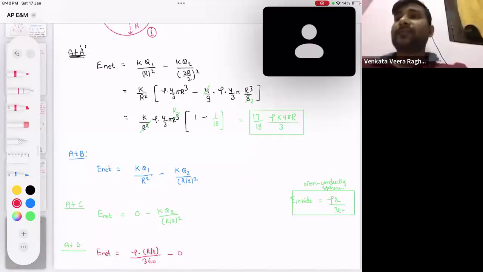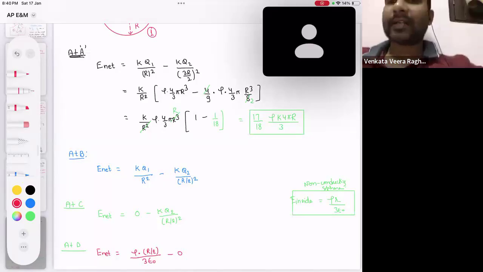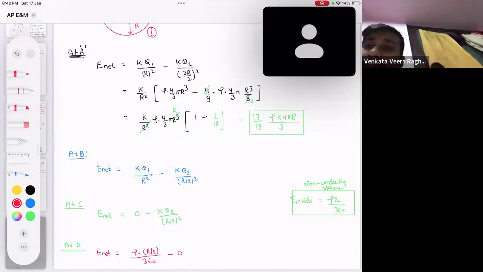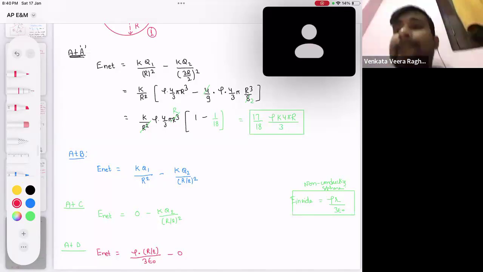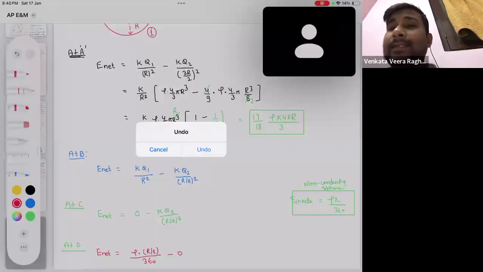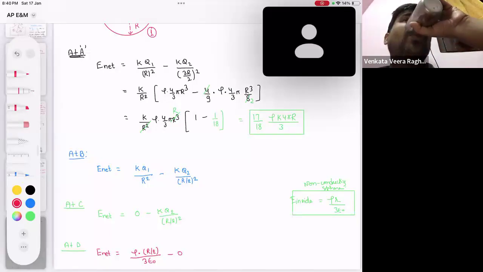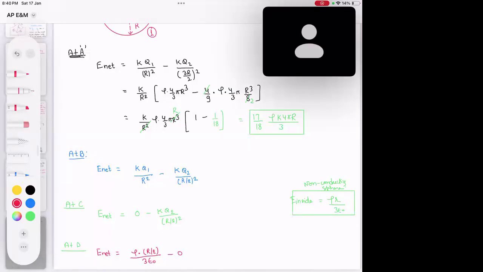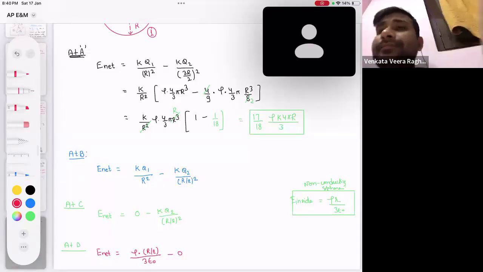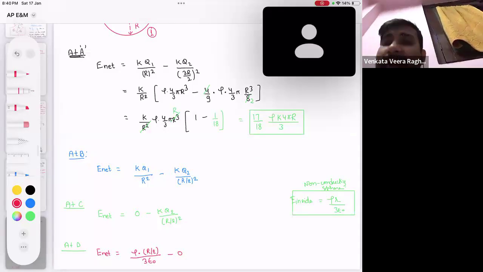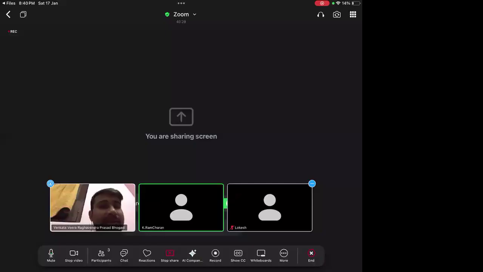Do you understand these four cases of calculating the field whenever some part is removed from one body? Understood? Yes, sir. Tell me, clear or not?